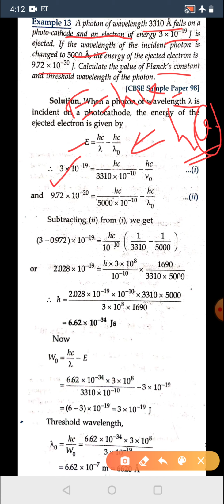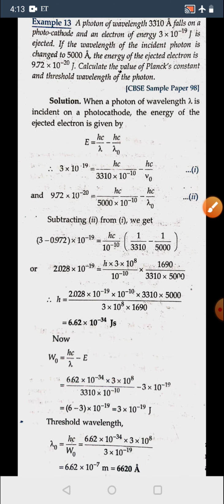By substituting values and taking hc common, you will get h as this much. And now hc by lambda minus E, where E is given, and by substituting the value of h we can get the work function, and from that we are asked to find the threshold wavelength.